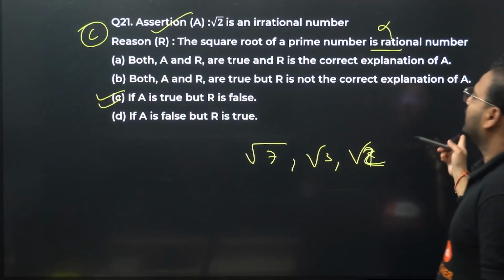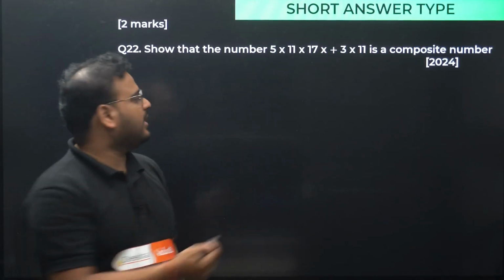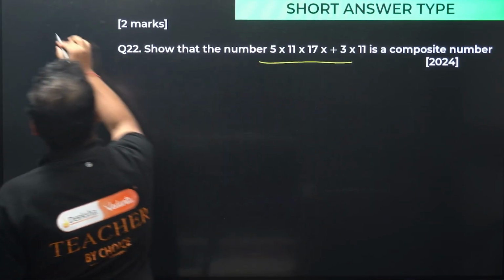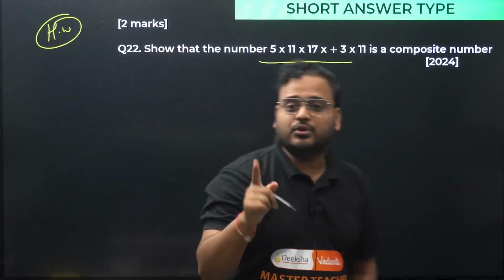Okay. 22 now. Question number 22. I have done this question over here, please solve it. It's a P by Q, it's a homework. I've solved this as my question number 1. This is your homework, okay?